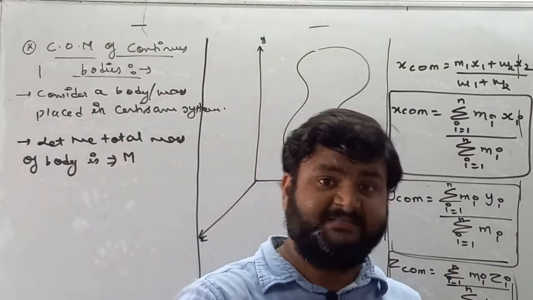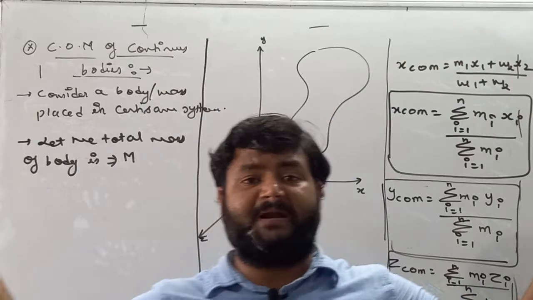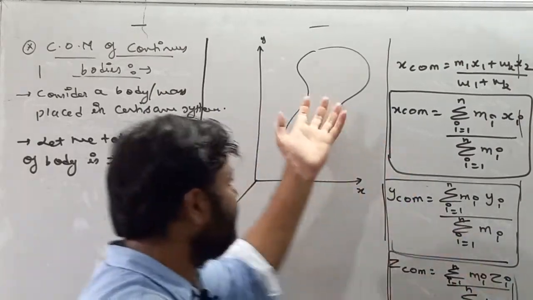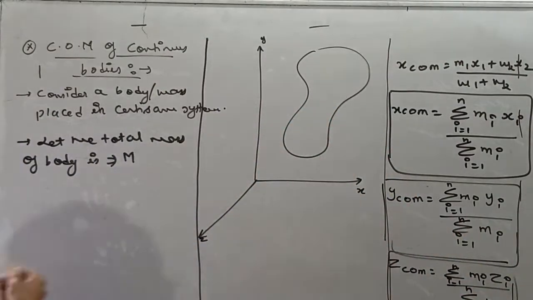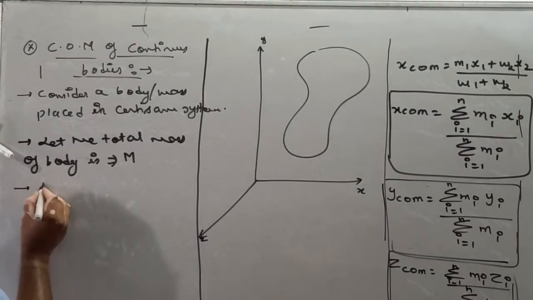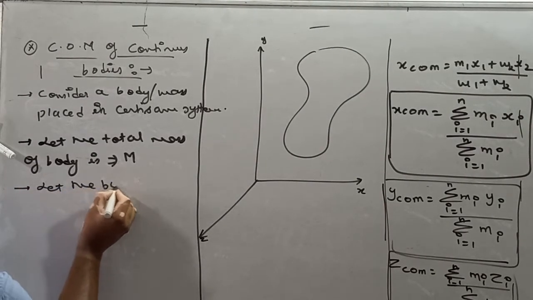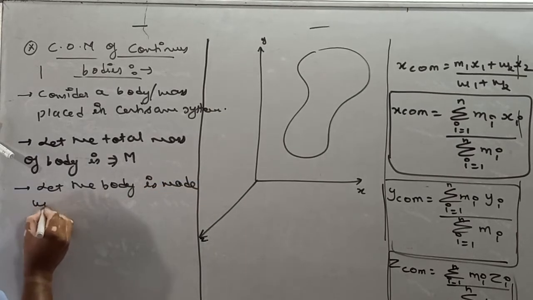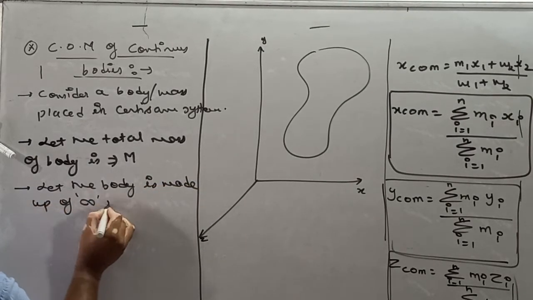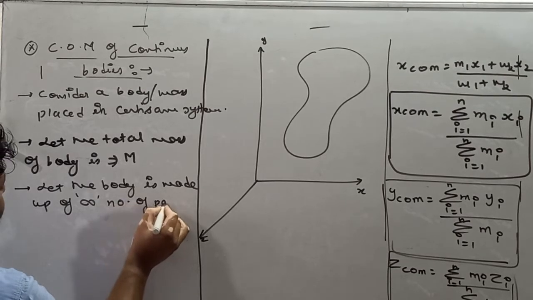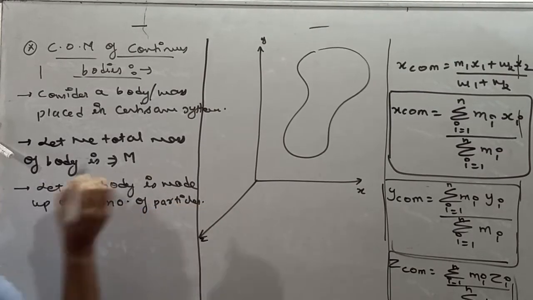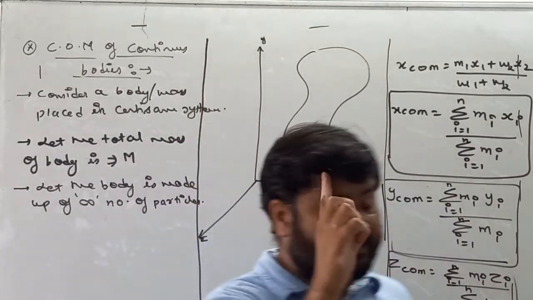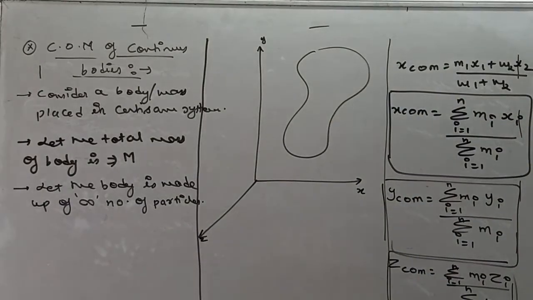It is possible that infinite number of small particles can combine and form a body. So I'll write here, let the body be made up of infinite number of particles.